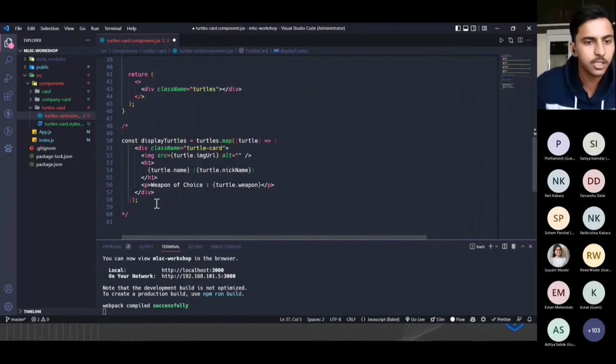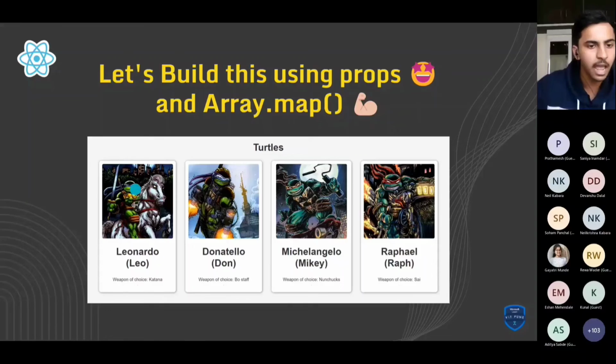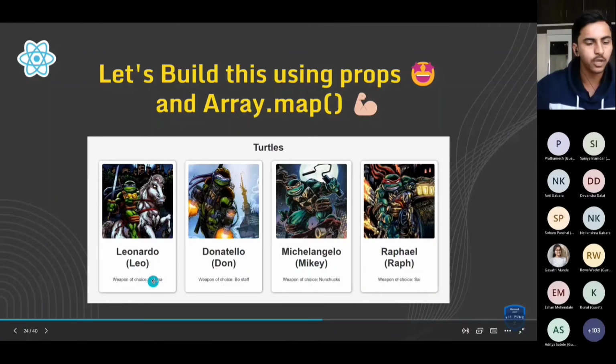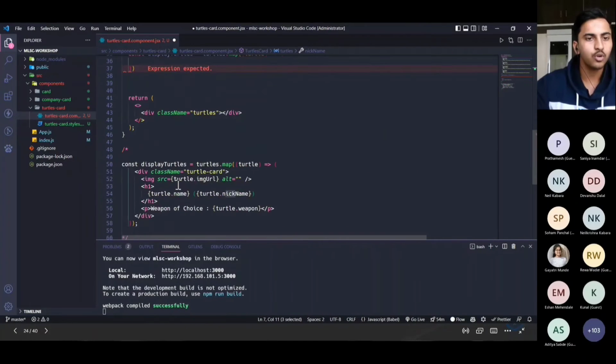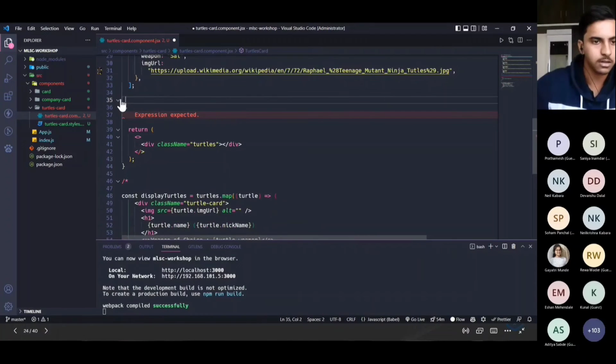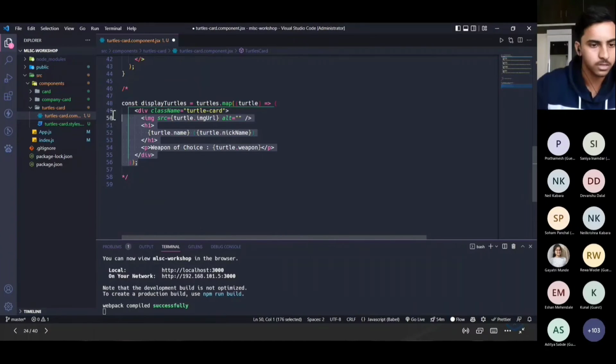If we analyze this particular card, in each card we are having one image, right? After that we are having the first name and the nickname of each turtle, and after that we are having the weapon of choice of the turtle. So we have to access this data from the turtles array. For the name property we can use turtle.name, for the nickname property we can use turtle.nickname. To pass on this data, I just write this function.